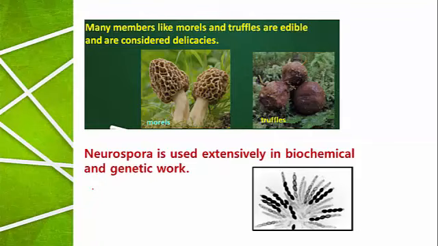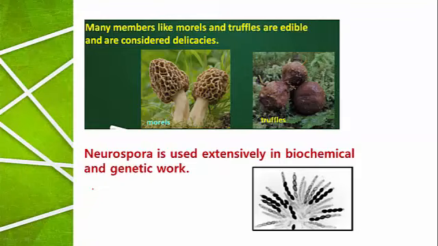Then one more fungus, Neurospora crassa. That is the complete name, but you can just remember Neurospora, which is used extensively in biological and genetic work. This is the image of Neurospora.